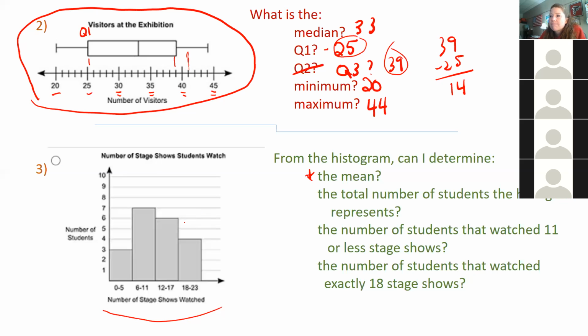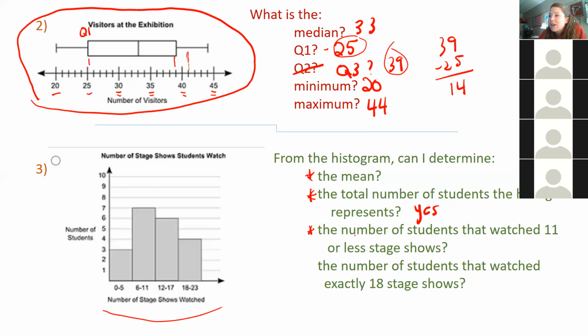What do you guys think? Well, let's answer this question first, the second one. By looking at this histogram, could I tell the total number of students the histogram represents? Yes, because there's 3 students between 0 and 5 shows. There's 7 students. So I could add 3 plus 7 plus 6 plus 4, and I would know how many students they all represented. So look at the next question. So we can say yes on this one.